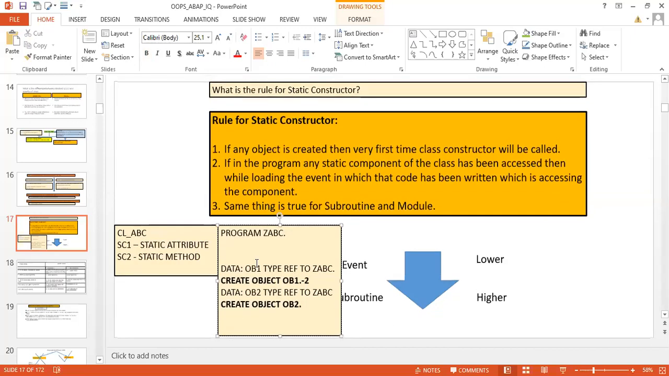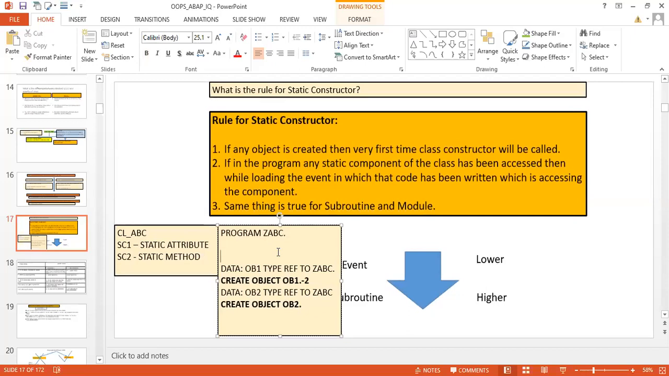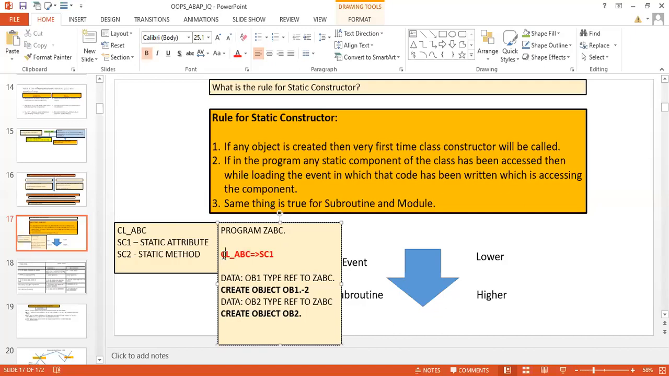Good. Suppose this statement is not here. Let us suppose I have deleted, or commented, that statement. Commented means it will not take effect. It is dead code. So for this particular code, can you tell me which constructors are going to be called?